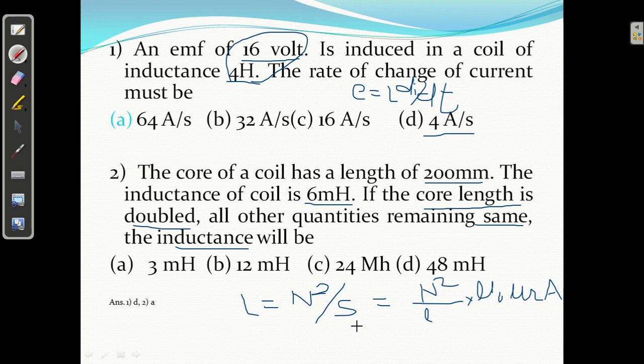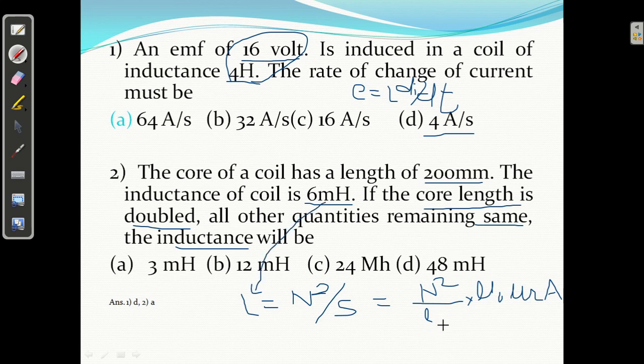L equal to n square upon S, we know this second definition of self inductance, and n square upon S equal to L upon mu 0 mu r A. What he is saying, inductance is given, 6 millihenry.